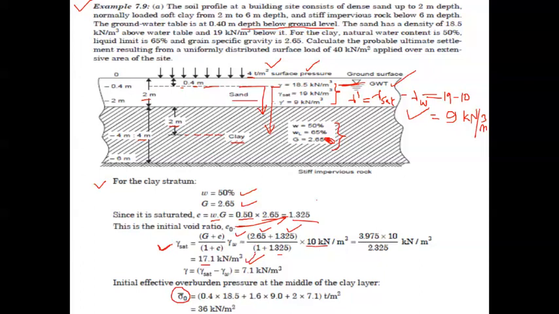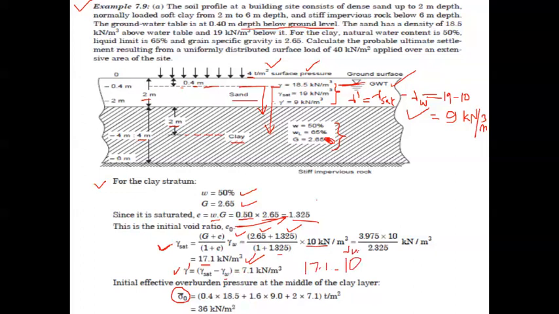If you use this same value in calculating gamma dash, it is nothing but the submerged unit weight. Since this portion is existing below the water table, we are considering the submerged unit weight. Gamma dash is gamma saturated minus gamma W, so 17.1 minus 10, where 10 is the unit weight of water.